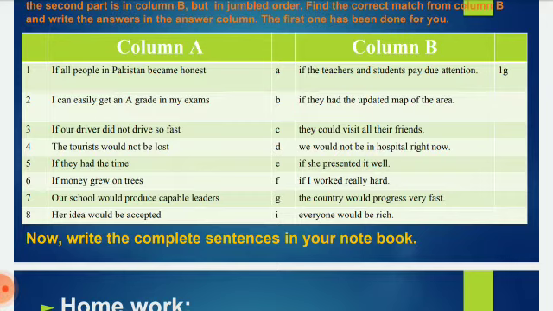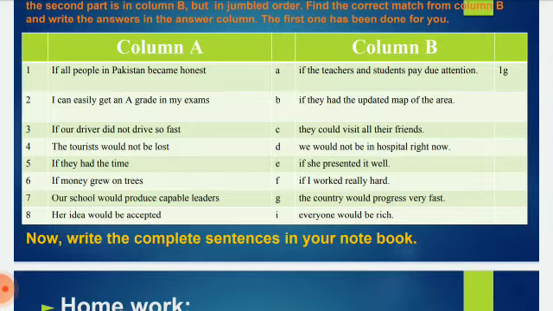Number 2, I can easily get an A grade in my exams if I worked really hard. So number 2 is F. If our driver did not drive so fast, we would not be in hospital right now. So number 3 is D. Number 4, the tourist would not be lost if they had the updated map of the area.